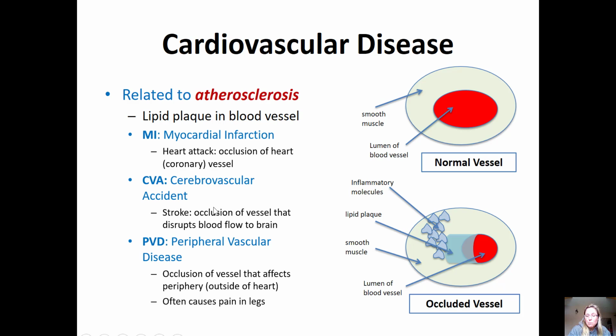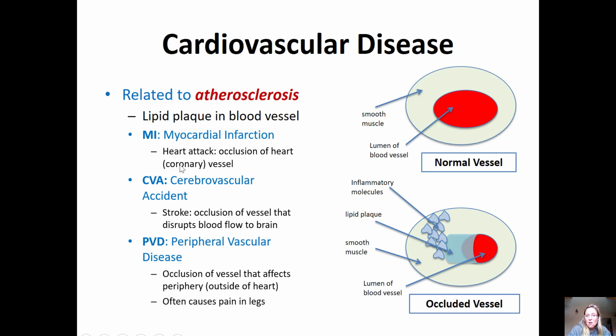Okay, so when a blood vessel in your brain becomes occluded, people can suffer a stroke. And PVD, peripheral vascular disease, is an occlusion of a vessel that affects the periphery. So in your arms and your legs, for example, we can have occluded arteries, which leads to PVD, which can cause pain in their legs especially.